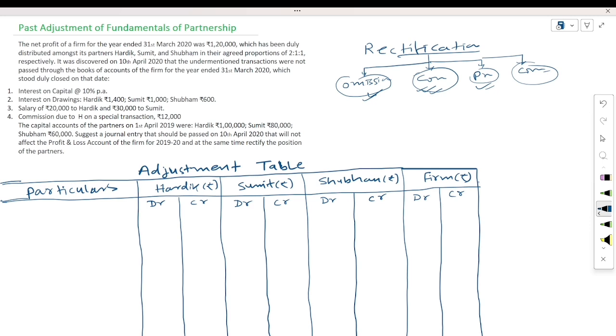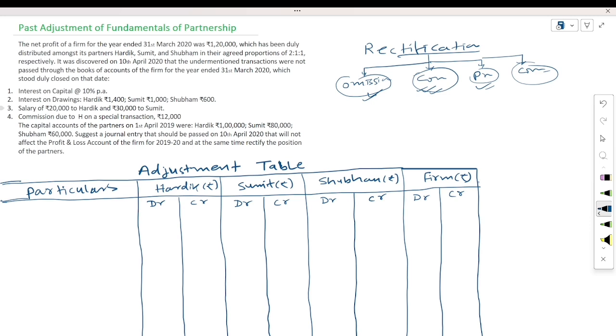Here in the question, there are three partners. The first partner's name is Hardik, second Sumit, and third Shubham. So we have created here three columns of amount: Hardik, Sumit, and Shubham. And another one is the column for the partnership firm, because as we know, the firm and the partners of the business are both separate bodies. So we have to make a separate column for the partnership firm.